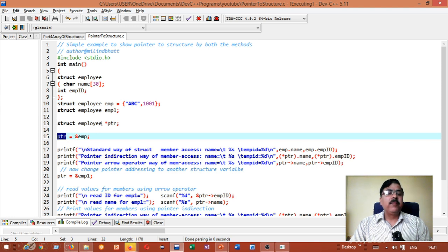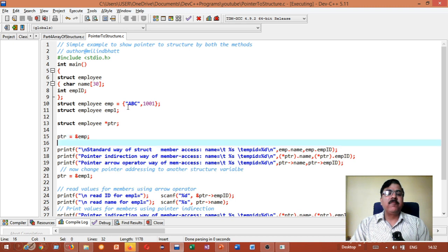So struct employee pointer PTR, pointer to structure named employee. What is this? Pointer to structure named employee. Initially, I am initializing it with the address of my already declared and initialized structure employee variable emp, address of emp. So we know with the help of the dot operation how the members can be accessed, meaning emp dot emp id, emp dot emp name.